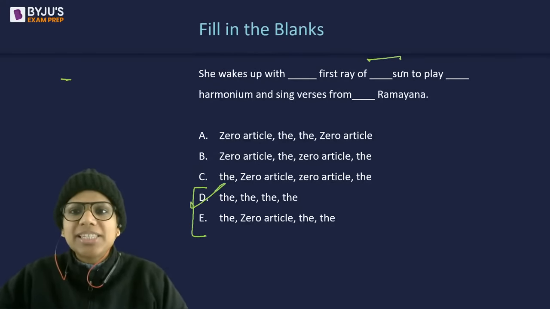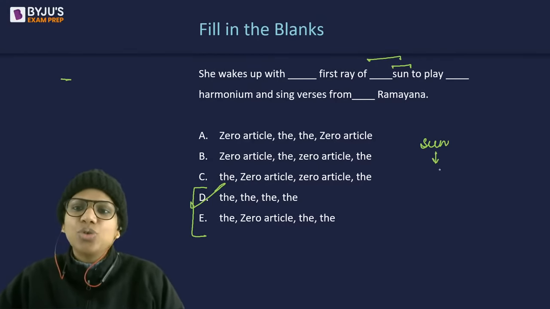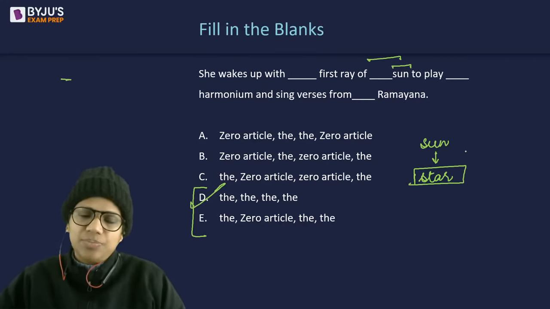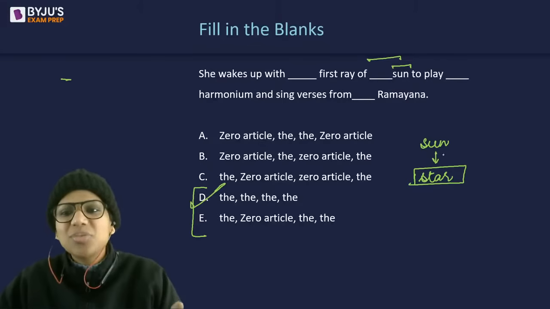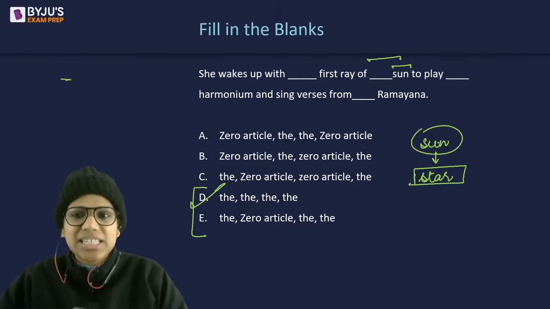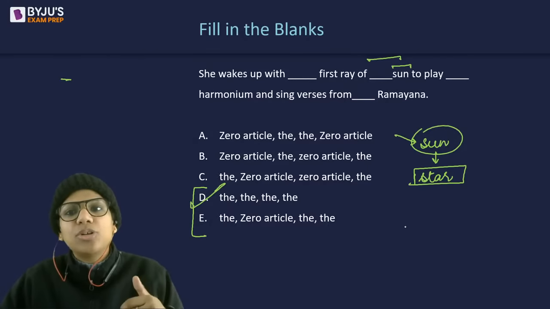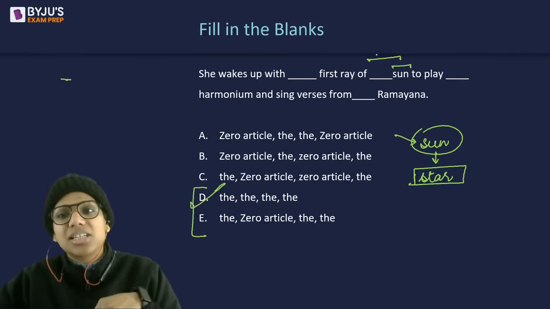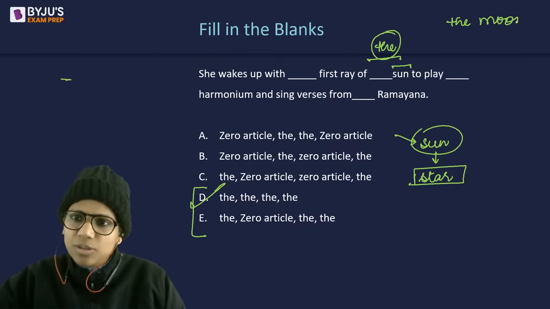Why? Because when I say sun, earlier in English, sun could be used for any star out there. However, later on, we stopped using the terms interchangeably, right? So we started calling a particular star as so and so star and not calling it as sun. But from that time, this usage is prevalent, that when I have to talk about, let's say, the Earth's sun, to indicate that I am talking about one particular star, the Earth star, I would say the sun. Similarly, when I'm talking about the Earth's moon, I would say the moon, right?